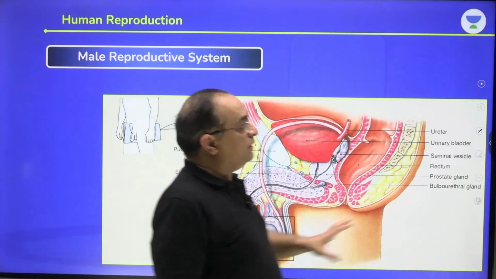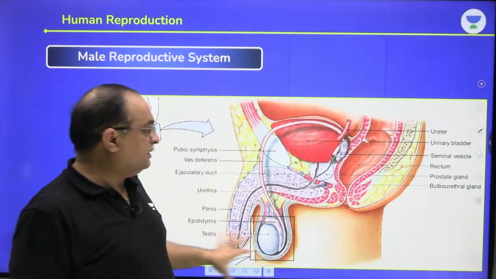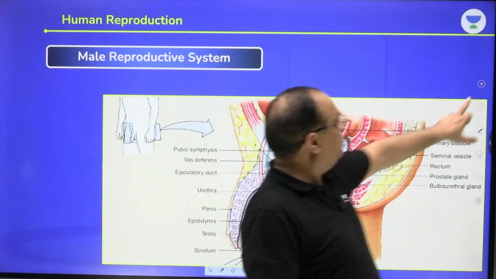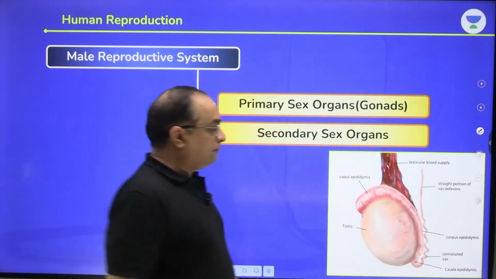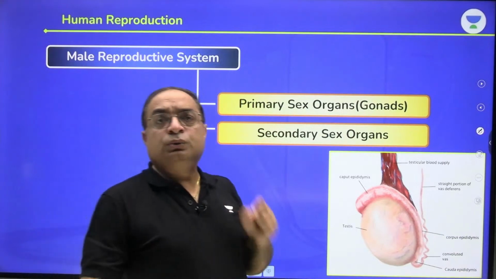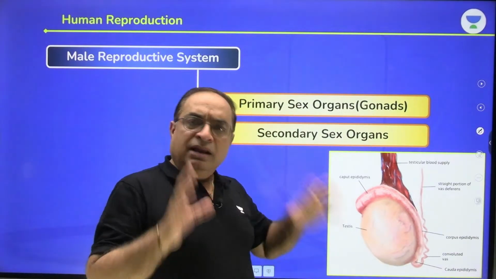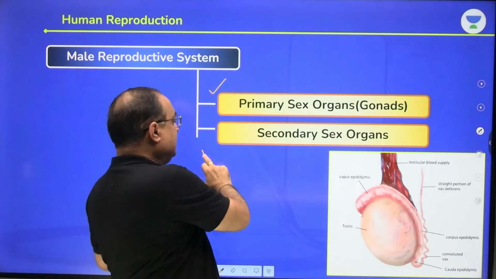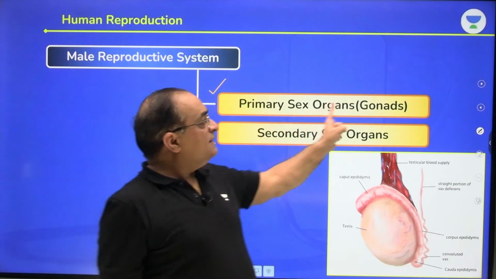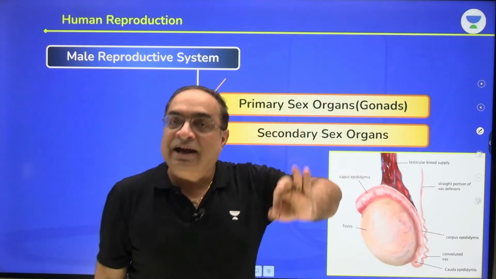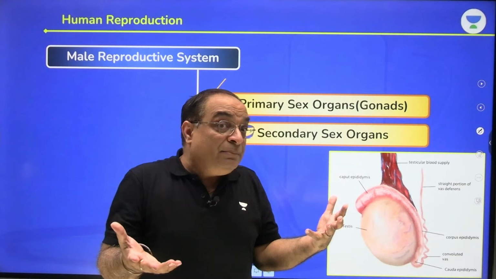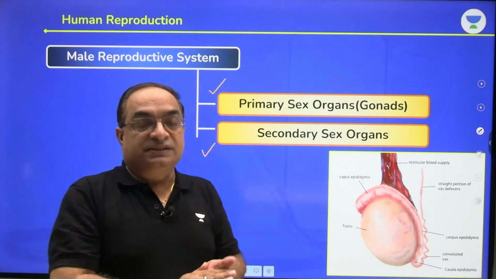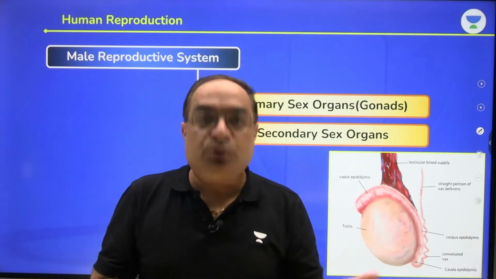See, the male reproductive system is located in the pelvic region. This is a side sectional view of the male reproductive system. In my previous class, I told you that in the male reproductive system, we study the primary sex organs and the secondary sex organs. Primary sex organs are also called gonads. Why are they called primary? Because they are directly involved in the process of sperm production, gametogenesis.